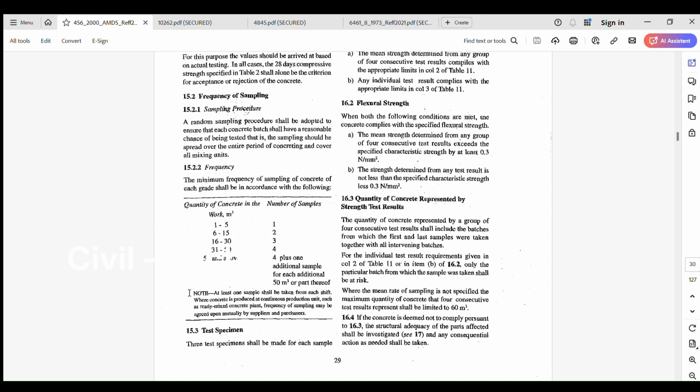Now the note. In the note, at least one sample shall be taken from each shift. Where concrete is produced at a continuous production unit, such as a ready-mix concrete plant, the frequency of sampling may be agreed upon mutually by supplier and purchaser. These all need to be concluded before the concrete work itself. So during the concreting, we make clarity to cast the cubes for the appropriate sampling methods.